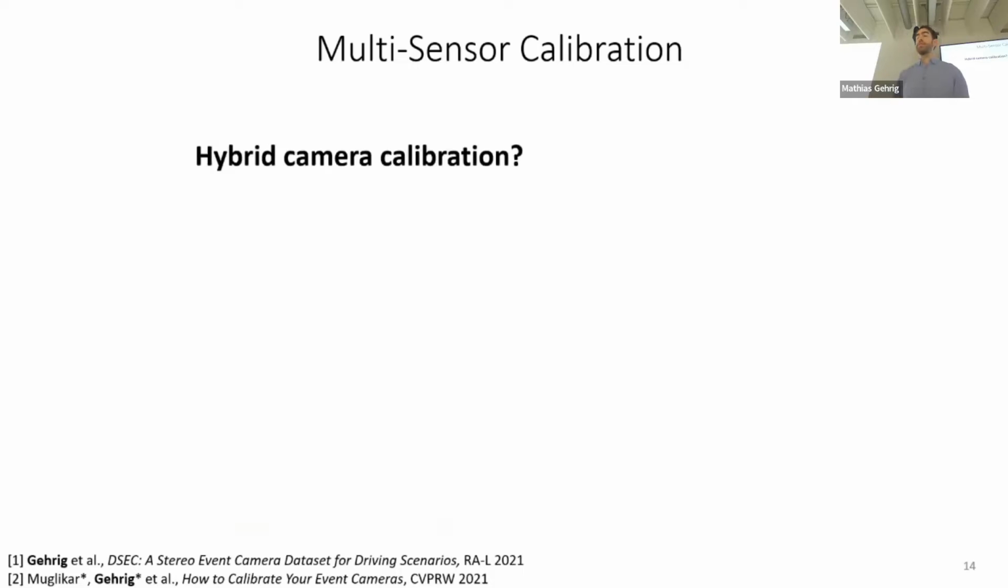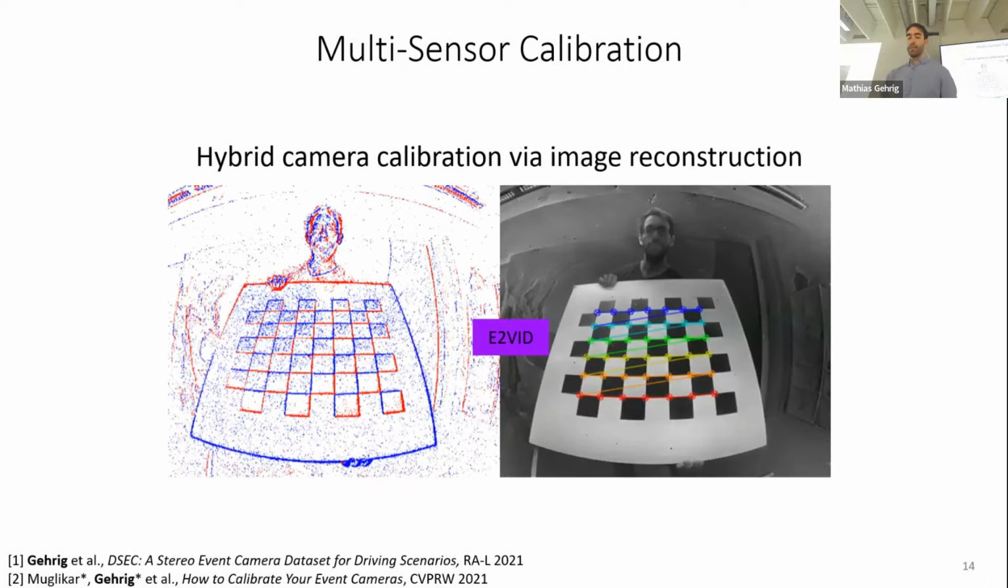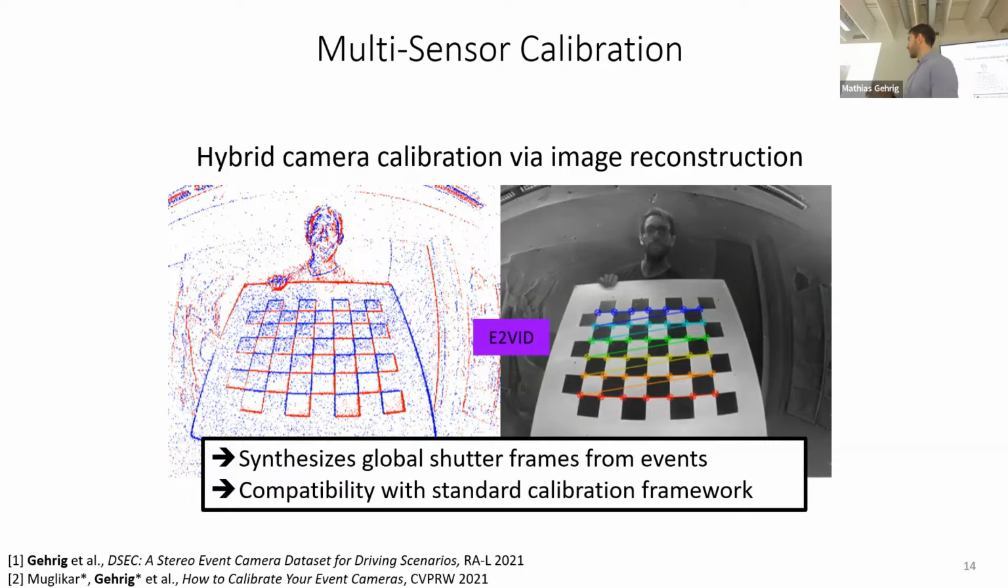But how do we do this? Because we have different modalities. We have event cameras and we have global shutter cameras. One very, very simple idea that works well in practice is to use image reconstruction with a neural network. What this does, it essentially synthesizes global shutter frames from events. And this makes it so that we are compatible with standard calibration frameworks. And we also show that this is a very accurate method in practice.